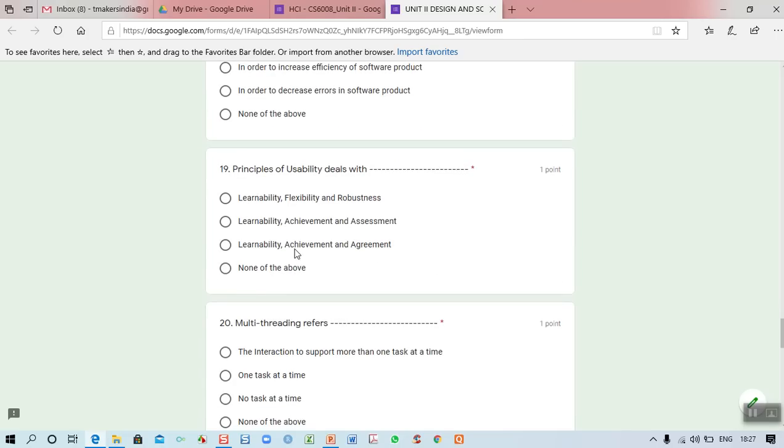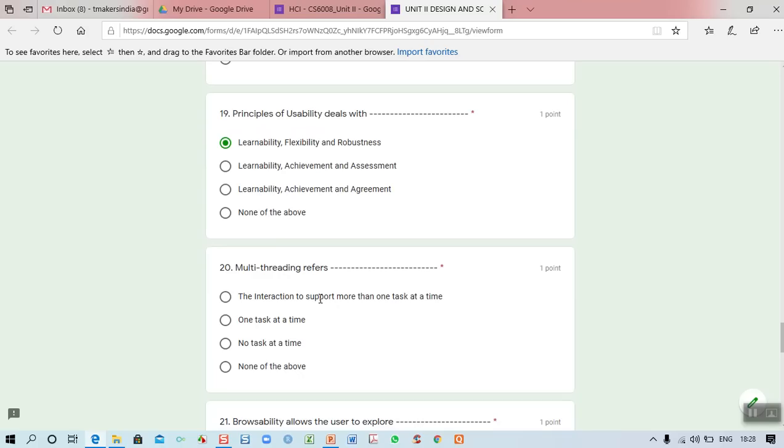And the 19th one: principles of usability deal with... We discussed three principles. What are they? Right? Sorry. For the 19th one, the first option: learnability, flexibility and robustness. That is the first one.